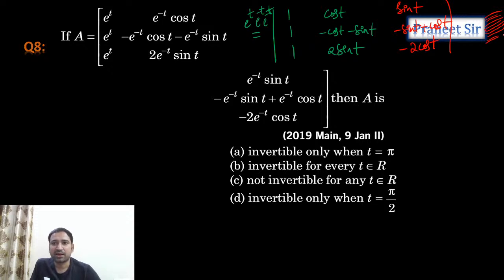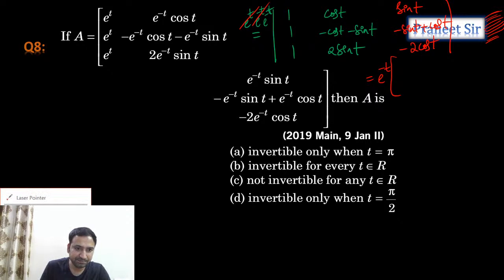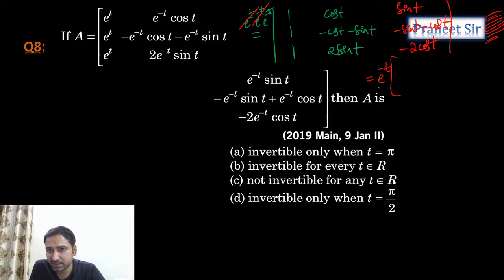Okay. Right. So let's expand the determinant of this. So anyway, e power t and e power minus t get cancelled. And finally what I get is e power minus t into. Let's find the determinant of this.